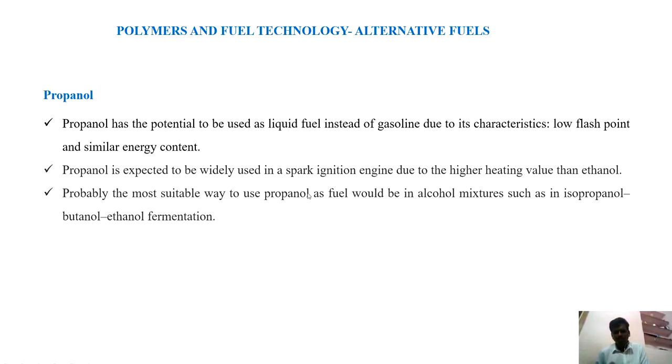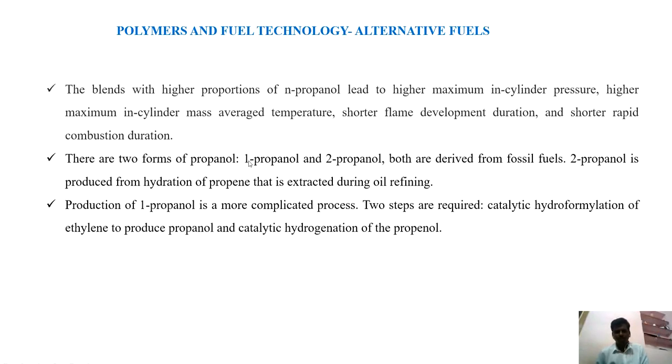Propanols can be widely used in spark ignition engines because they have more heating value than ethanol. Propanol can be used as one of the constituents during the fermentation of isopropanol, butanol, ethanol mixture to get biogas. Petrol blended with a high proportion of n-propanol may achieve a maximum cylinder pressure and temperature, and the flame development duration and combustion duration become short.